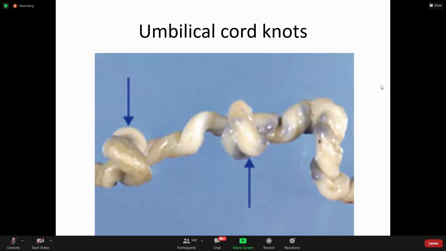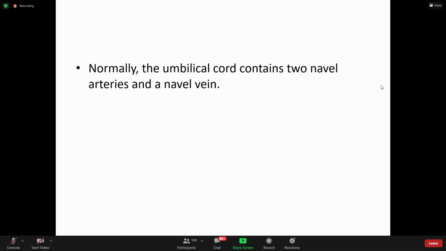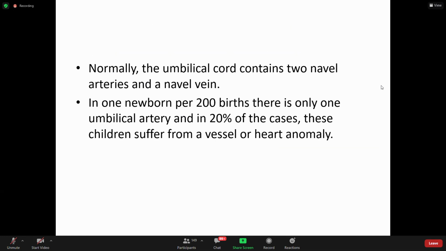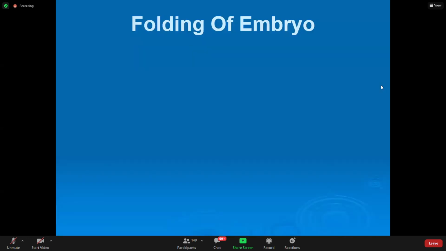Then these are umbilical cord knots. You can see these are the knots. True knot. Normally the umbilical cord contains, this we know, two arteries, but in one newborn per 2000 there is only one umbilical artery, and in 20% of the cases these children have a vessel or heart anomaly. That's okay. So that was all about the umbilicus which we saw.